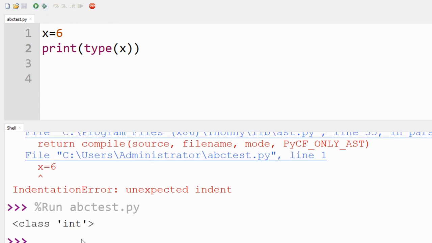Now you can see that this x is of type integer. Just by writing x equal to 6, we have made the interpreter understand that this x is of type integer. So this int is the data type that we were discussing. I hope this is clear.